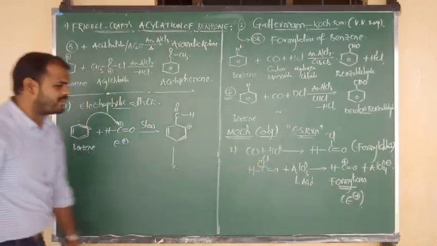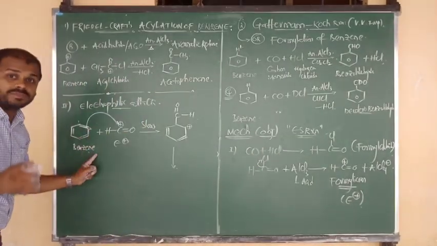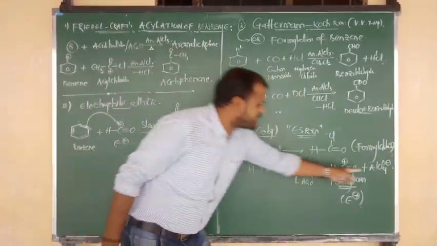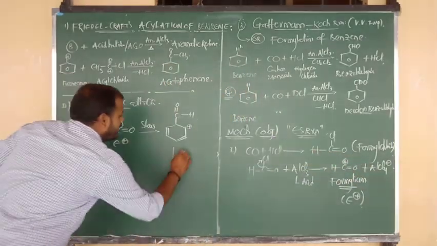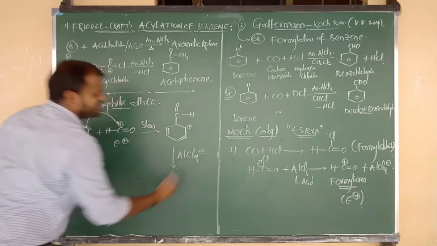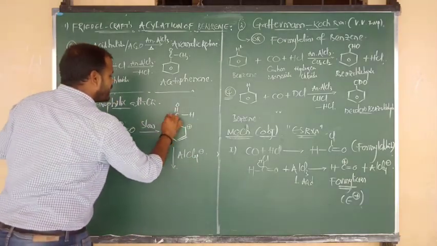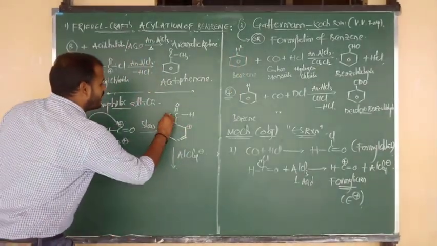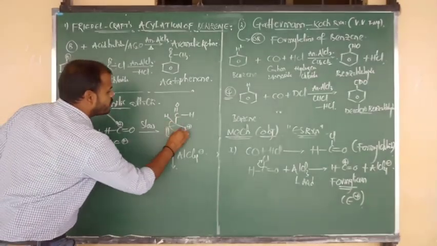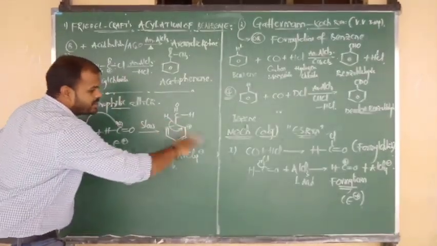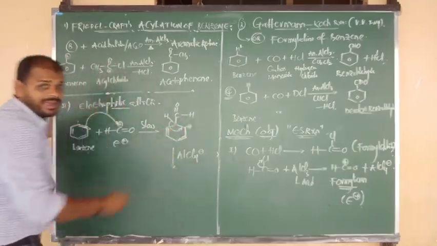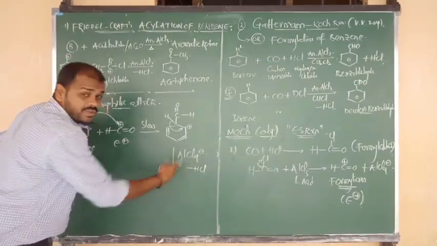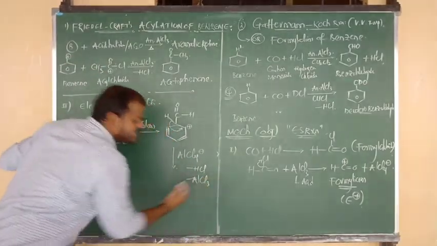Step 1, electrophile formation. Step 2, electrophilic attack. Step 3, deprotonation. You know very well. So how to do deprotonation? By taking the help of this one. What is the side product? AlCl4 minus. Now listen carefully. Hydrogen removal takes place from the central C only. So from the central C only we have to remove the hydrogen. How? This bond we have to delocalize inside, so the positive charge will be neutral. Now H plus combines with one Cl from AlCl4 minus, removed in the form of HCl. So the Cl went from here, and what remains is AlCl3. So you got the catalyst as it is.